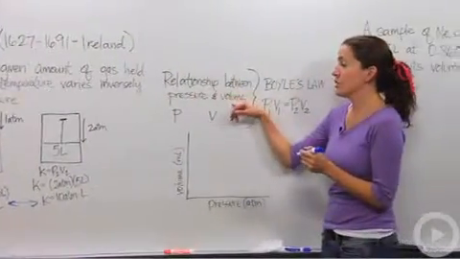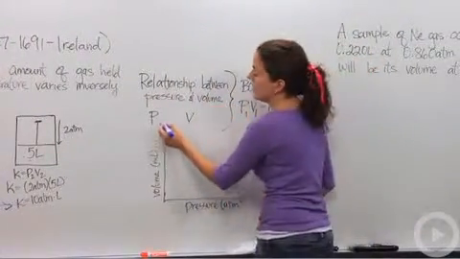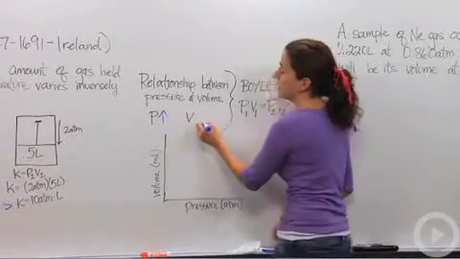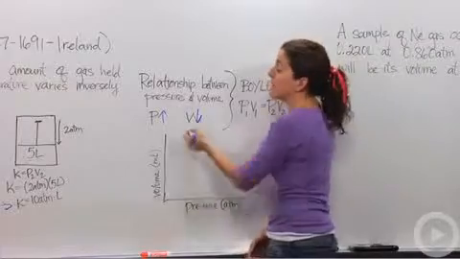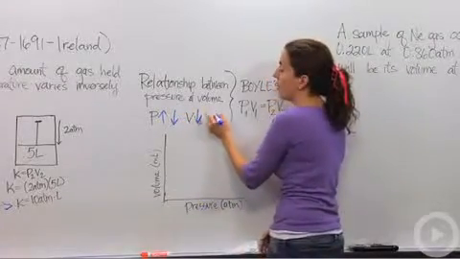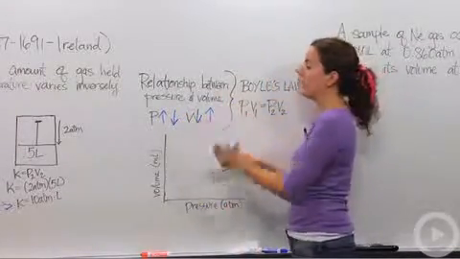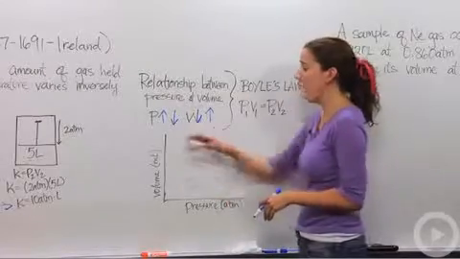The relationship between the pressure and volume, what is that? Well, we noticed that as pressure goes up, the volume goes down. They have an inverse relationship to each other. And also, if pressure goes down, volume will then go up. They're completely inverse of each other. So how do we graph that?